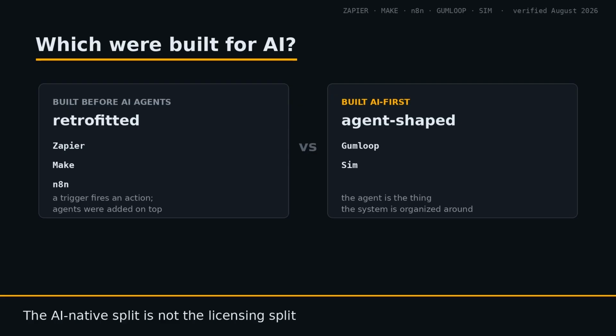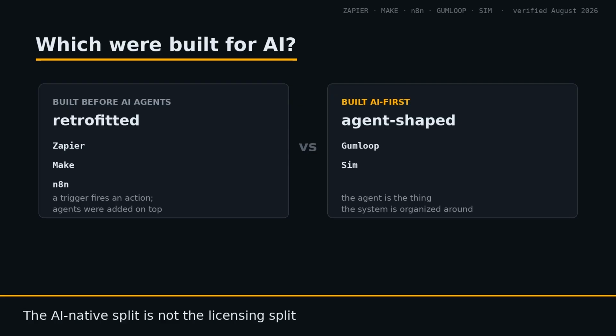n8n has added substantial AI capability, including more than 70 AI and agent nodes as of its 2.0 release. But the underlying model is still a node graph you wire by hand, and n8n strength remains deterministic execution. Gumloop and Sim were both built AI first. Gumloop's model is workflows for when consistency matters, agents for when flexibility matters, and both combinable in one automation.